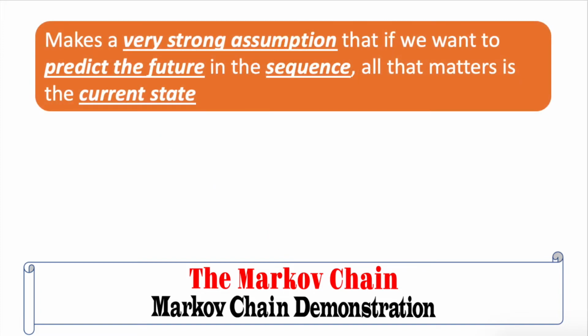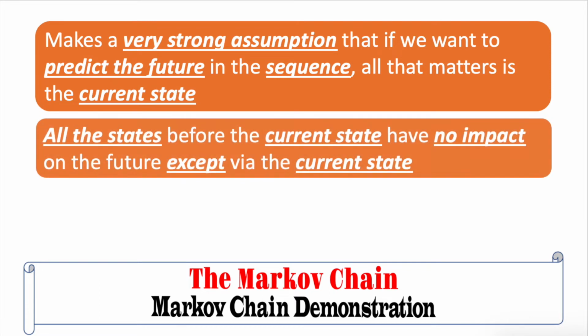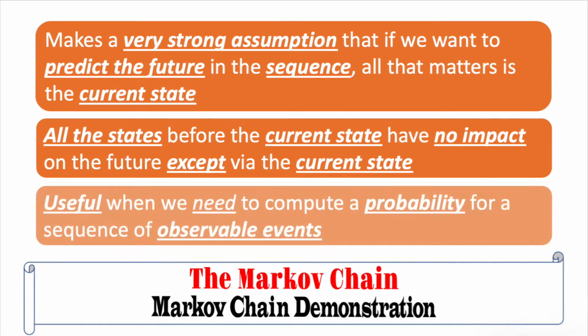A Markov chain makes a very strong assumption that if we want to predict the future in the sequence, all that matters is the current state. All the states before the current state have no impact on the future except via the current state. Markov chain is useful when we need to compute a probability for a sequence of observable events. It contains the following components.